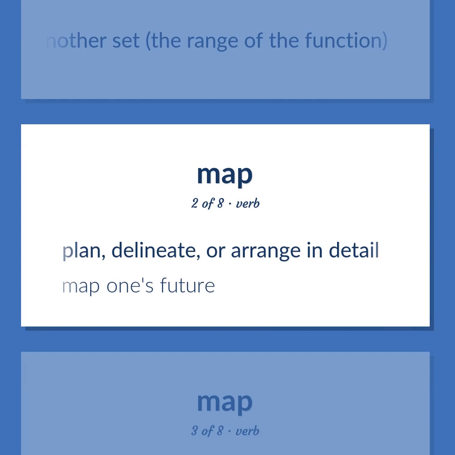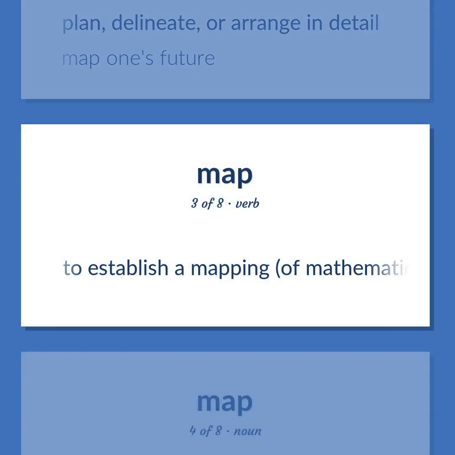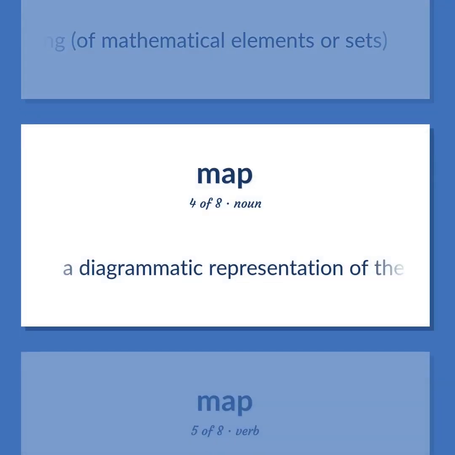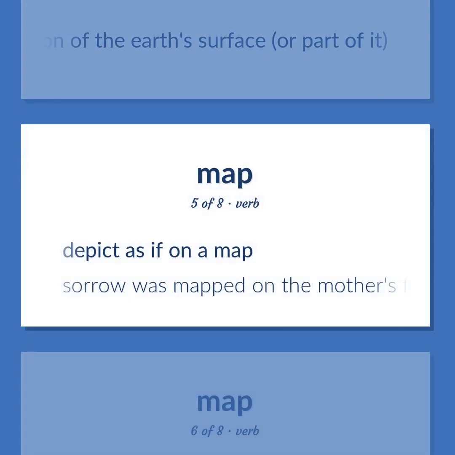Plan, delineate, or arrange in detail. Map one's future. To establish a mapping of mathematical elements or sets. A diagrammatic representation of the Earth's surface, or part of it. Depict as if on a map. Sorrow was mapped on the mother's face.